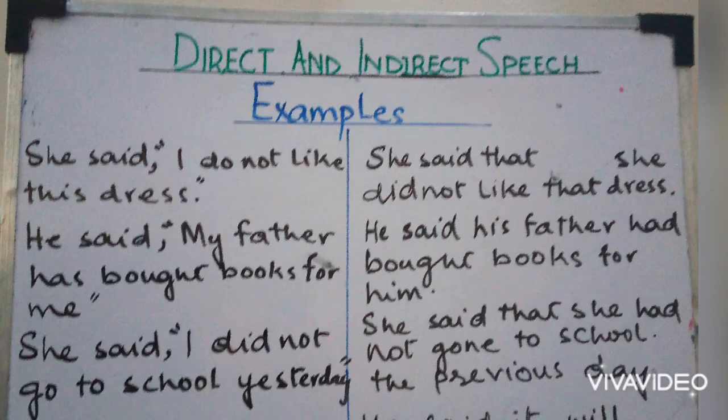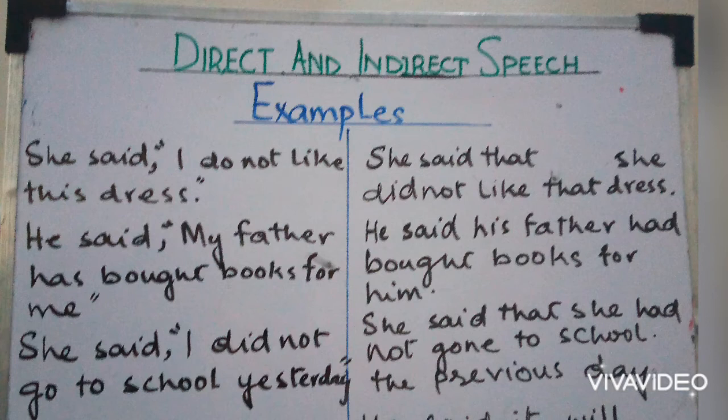The first sentence in direct speech is: She said, I do not like this dress. She said is the reporting speech and I do not like this dress is the reported speech. We will join the reporting speech and the reported speech with that when we change it into an indirect sentence. It is optional and not necessary to put that. We can join these two sentences without that also, just by omitting the commas.